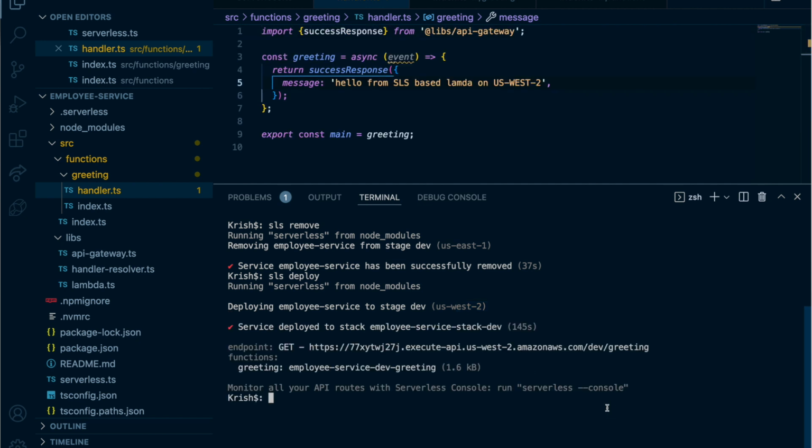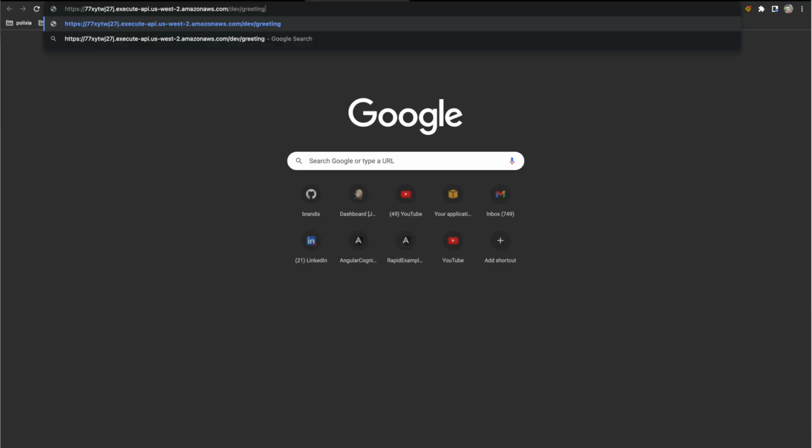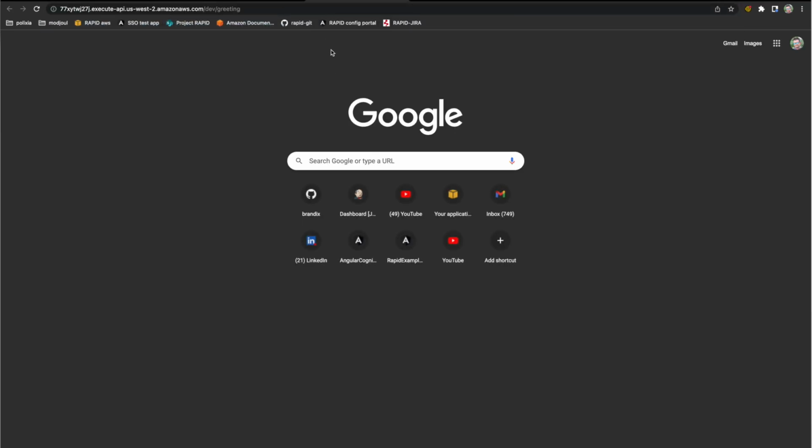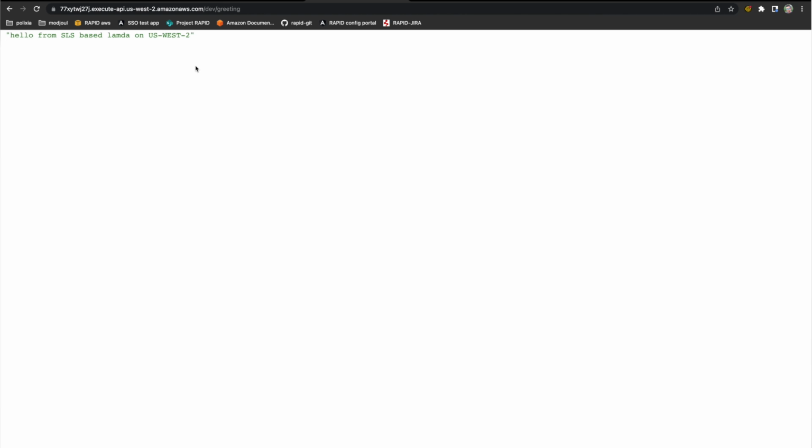So now it's deployed, and if you go here, you can click this one, and you can see it's US West 2, and I'm going to open a new tab and enter. Alright, it says US West 2, right? Our update is there. So now this API doesn't work because it was in our previous location, and this one is working.